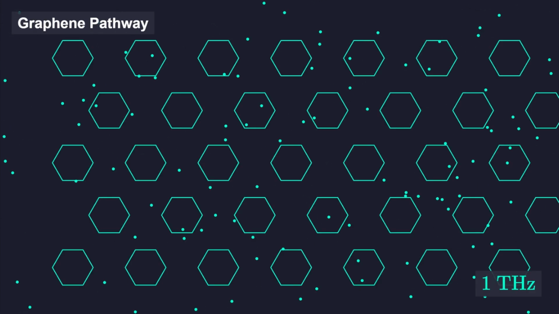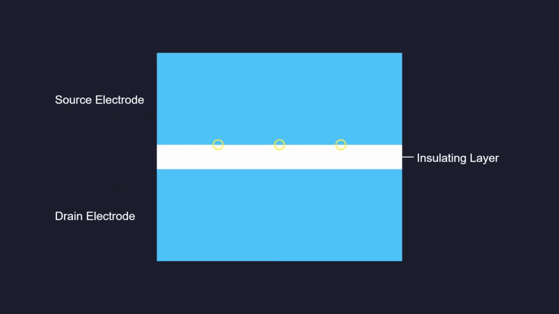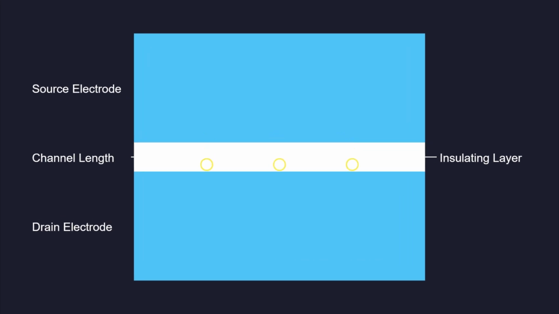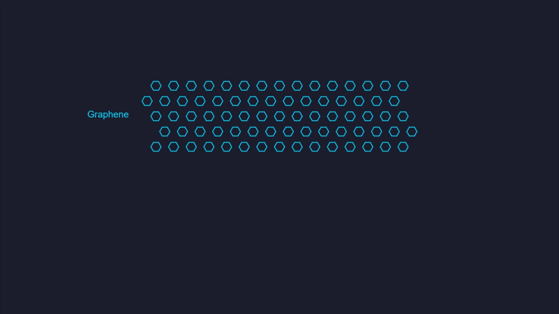As we approach the fundamental limits of silicon, ballistic transport becomes a necessity rather than an option. Graphene offers a clear pathway to exceeding the 1 terahertz switching barrier. Research is now focusing on vertical graphene transistors. These structures use the thickness of a thin insulating layer to define the channel length, enabling even shorter transit distances. In these hot electron transistors, carriers are injected at high energies into a thin graphene base. This allows for ultra-fast transport across the base into a collector layer.